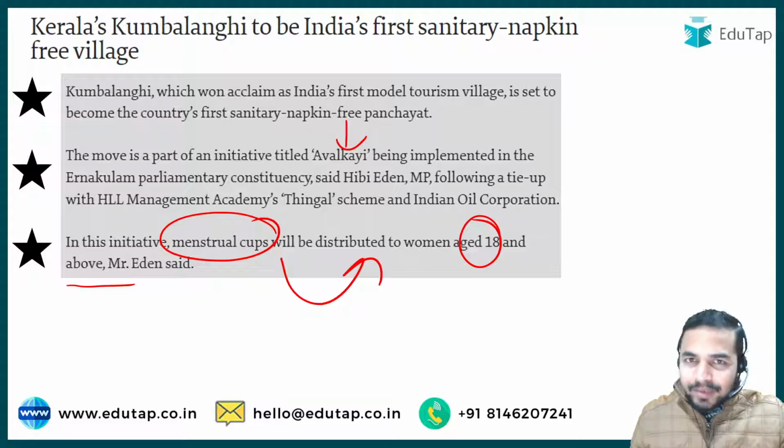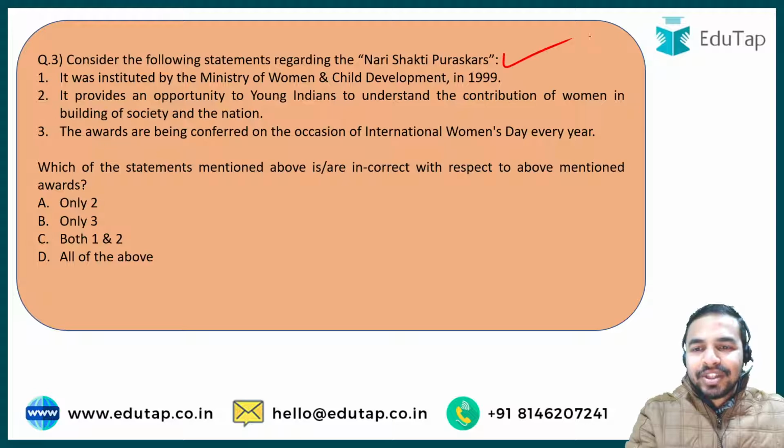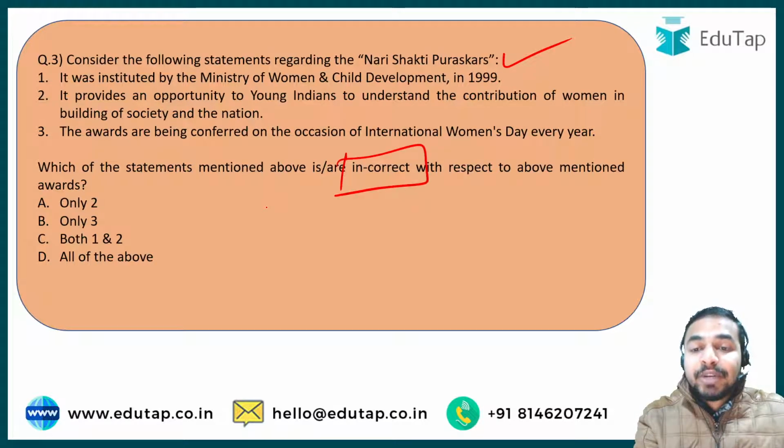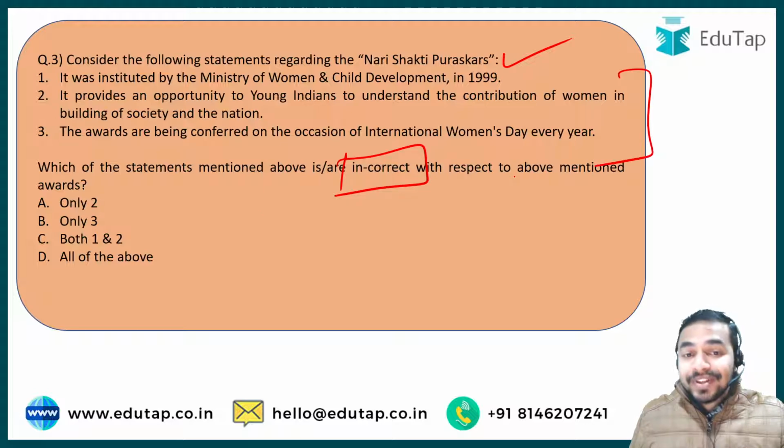This was a very basic question, and now let's move on to the next question, which is here on your screen. The next question is about the Nari Shakti Puraskars. My dear learners, here once again there are three statements, and you are required to identify the incorrect statement in relation to the Nari Shakti Puraskar. The very first statement gives the instituting year as well as the ministry responsible for its institution.